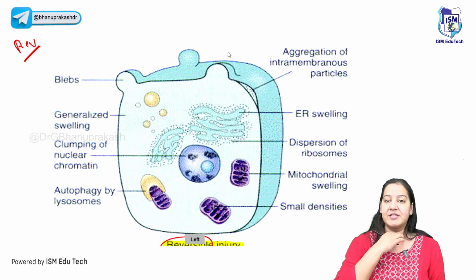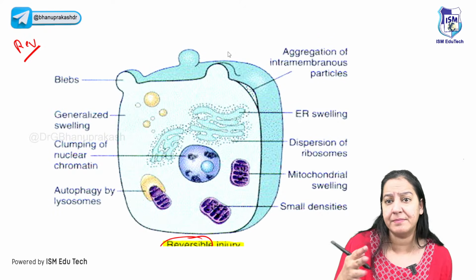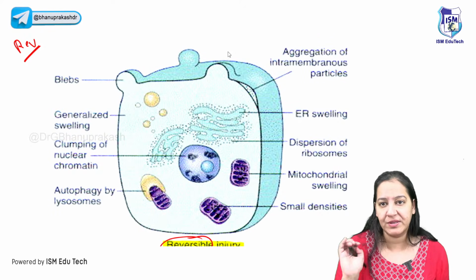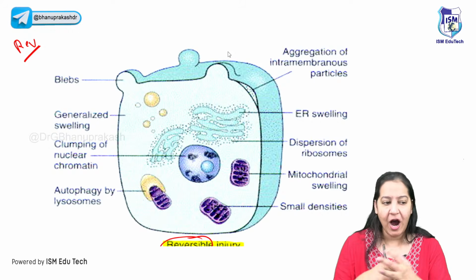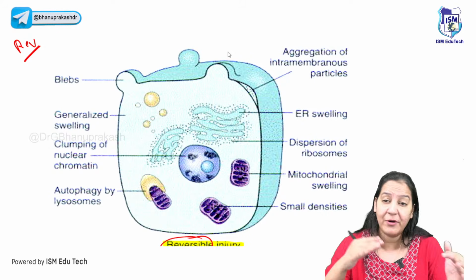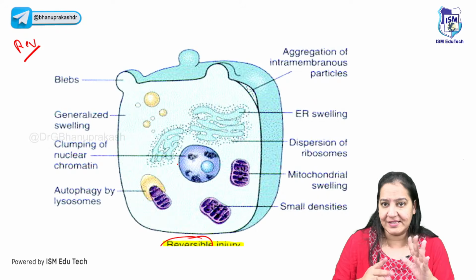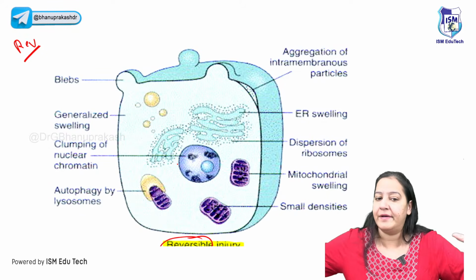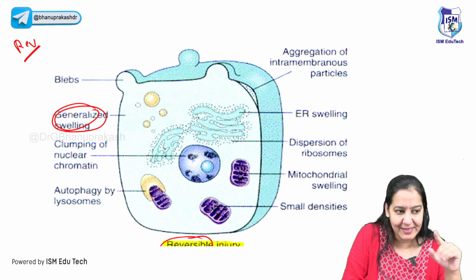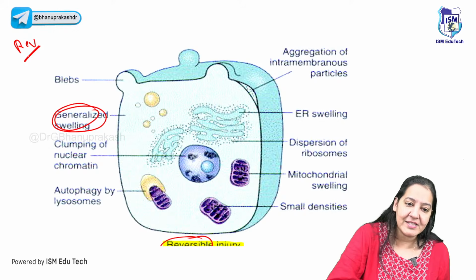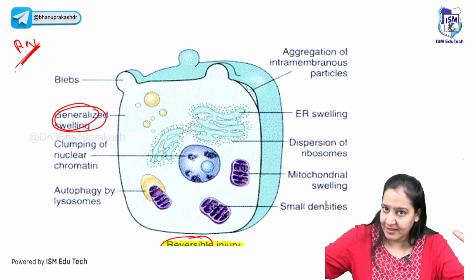So let me start with reversible. It's very important. You get very simple MCQs or image-based questions on this topic. How can you identify whether the cell has reversible or irreversible injury? Look at the cell. The first thing to see is the size of the cell. Here the cell is swelled. Can you see the swelling? So in reversible injury, the cell swells.